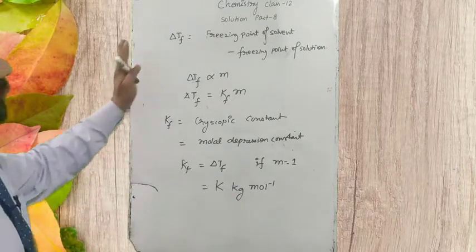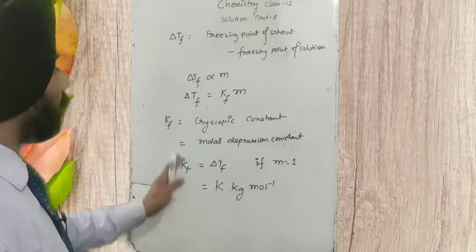So this was depression of freezing point. Now we are going to expand this formula.